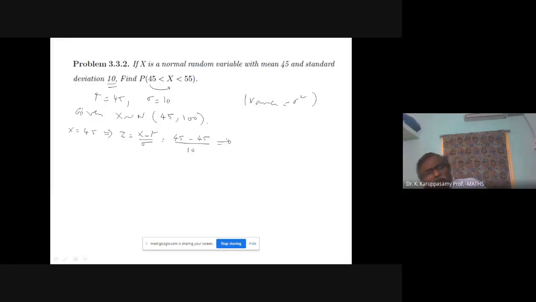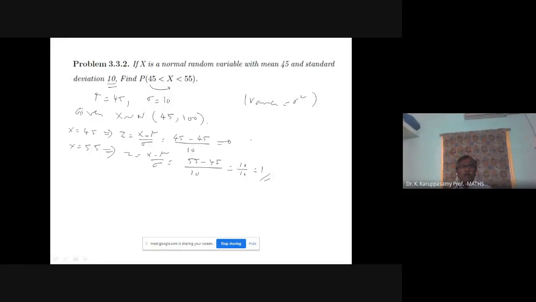When X equal to 45, Z is 0. When X equal to 55, the upper limit, Z equal to X minus mu by sigma, 55 minus 45 divided by 10. So our Z value is 1.